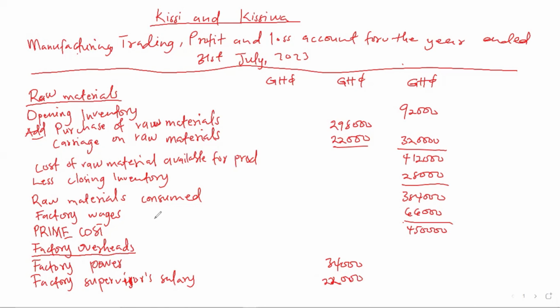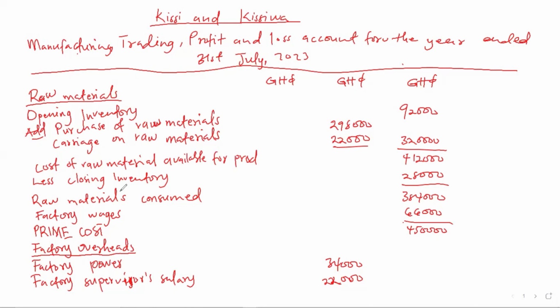Then we have rent and rate. And when you go to the additional information and you read, we have rent and rate. They said we should not give all to one particular department. We should give a percentage to factory and a percentage to office. 60% should go to the manufacturing and 40% should go to the office. So with the rent and rate, we are going to apportion. Apportion means we are going to share, for factory and office.